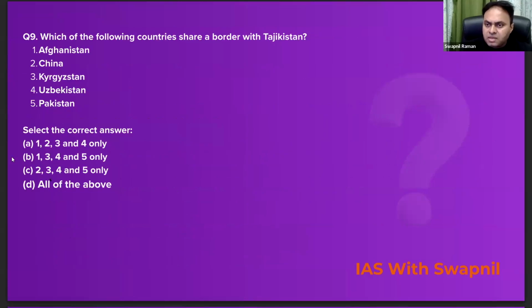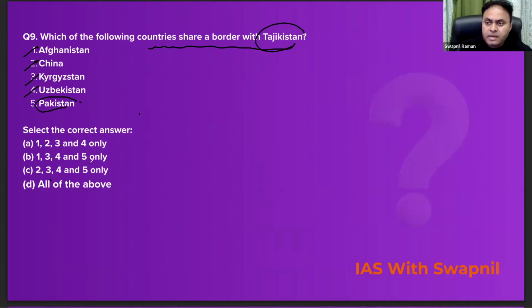अब क्योंकि क्वेश्चन हमने तजिकिस्तान से लिया है तो उसकी बॉर्डर जो है उसका लैंड बॉर्डर आपके एग्जामिनेशन में आ सकता है. So which of the following countries share a border with Tajikistan? अफगानिस्तान करेक्ट है, चाइना यस करेक्ट, किर्गिस्तान अगेन करेक्ट, उज्बेकिस्तान is also there, पाकिस्तान is not there, right? So correct answer would be 1, 2, 3 and 4, means A for Ahmedabad would be the correct answer. Now let's move on to the explanation part.